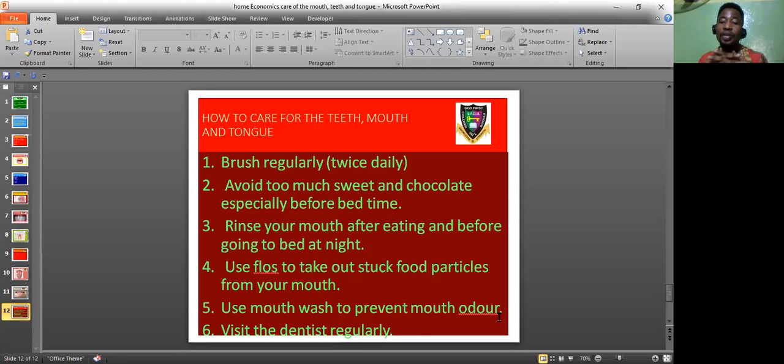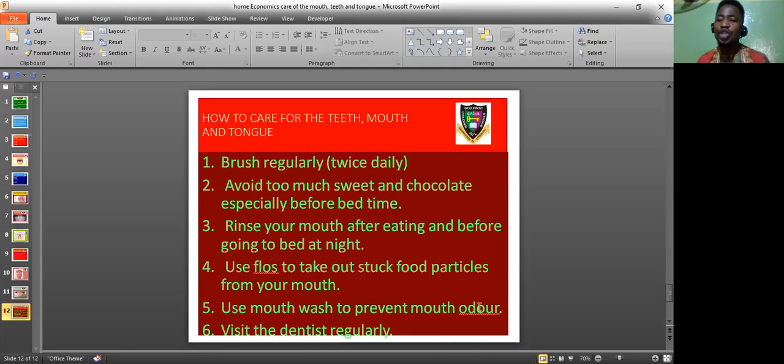And lastly, make sure you visit dentists regularly. A doctor that specializes in the treatment and diagnosis of mouth, teeth, tongue-related diseases and infection is a dentist. So make sure you visit the dentist regularly. So please do take care of your mouth because it's a vital organ in your body that is used to express communication, oral speaking. In fact, you can't do without using your mouth on a daily basis, so you can't afford for it to smell.